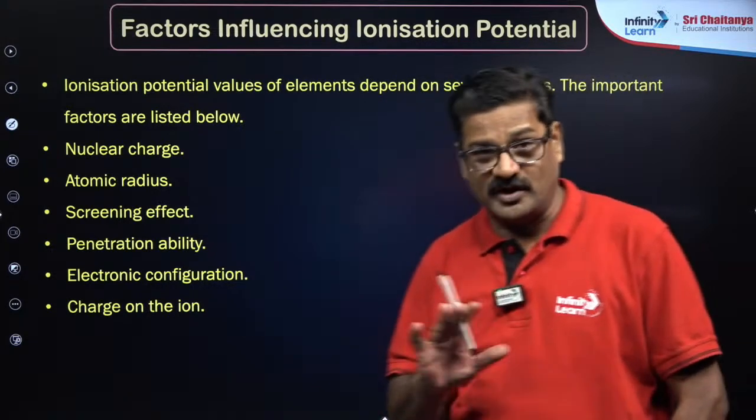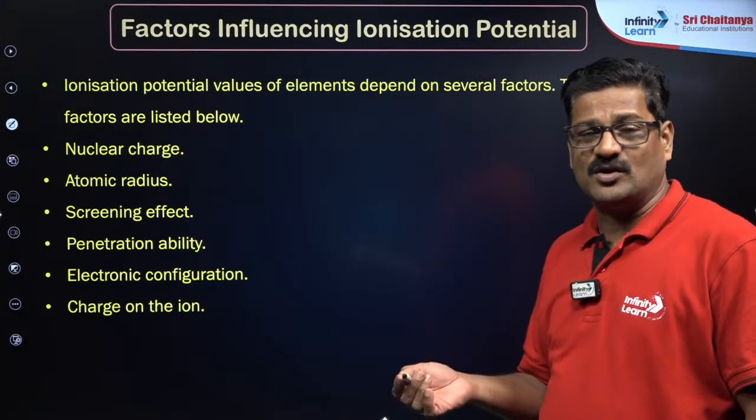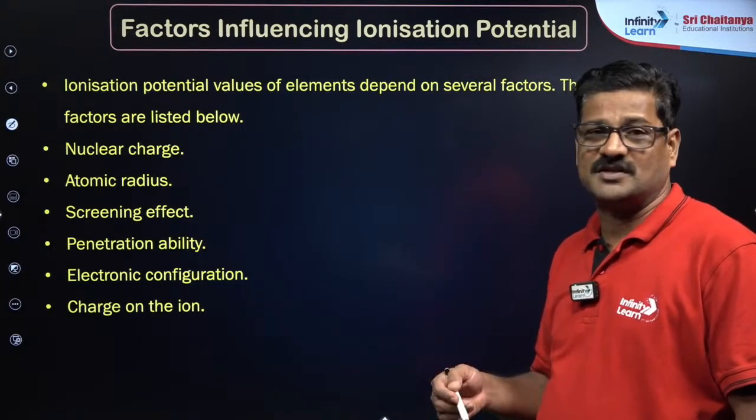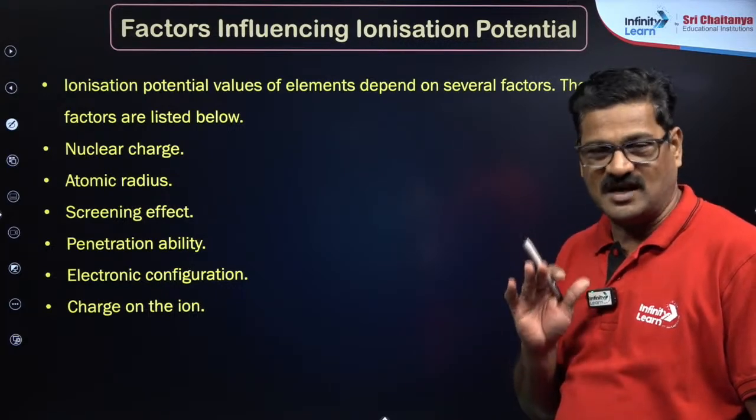Ionization energy is measured in kilojoules per mole, ionization potential is electron volt per atom. That is the difference according to thermodynamics.